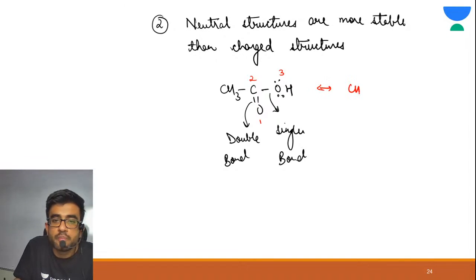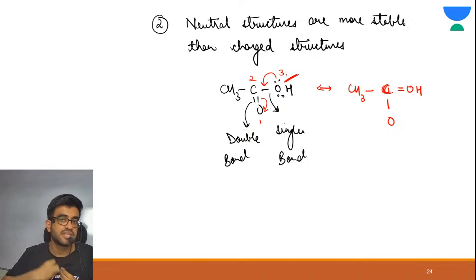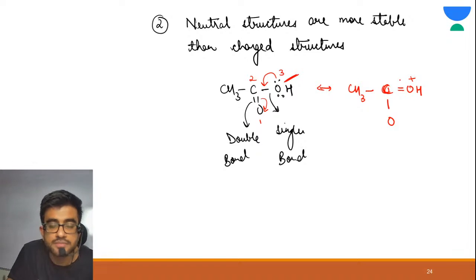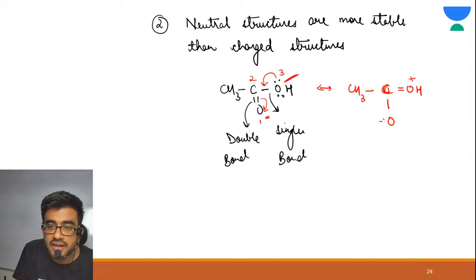You just need to make a double bond between 1 and 2. Sorry, a double bond between 2 and 3, and a negative charge on your one atom. So see what happens. Now let me clear this to you. This lone pair is traveling here and this pi bond is traveling here. Alright. So if we observe this oxygen, it is donating electrons, so it must be having positive charge. Now let me observe this oxygen. It is gaining electrons, so it has negative charge.